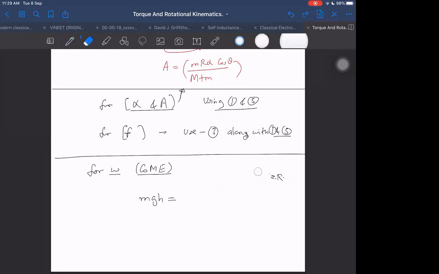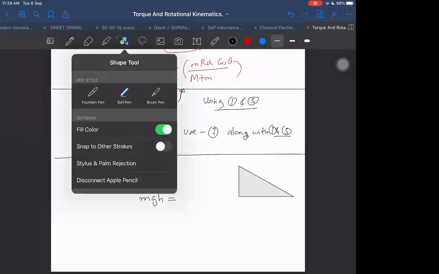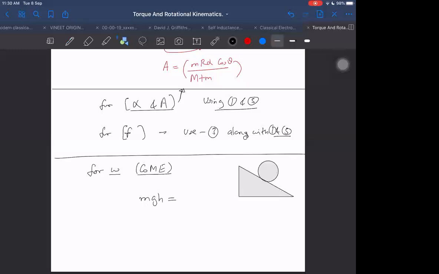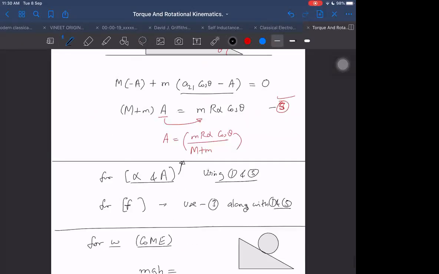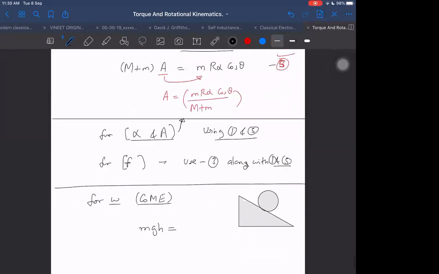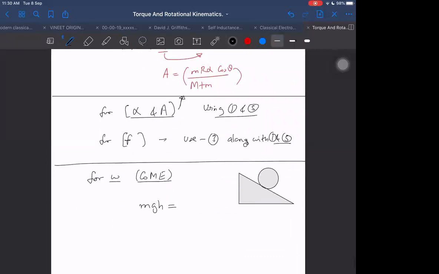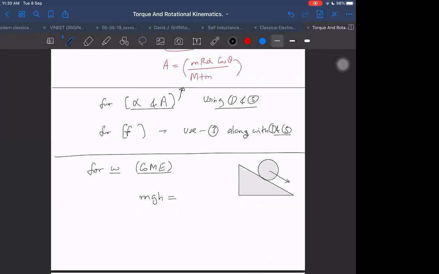I think capital V and small v will create unnecessary confusion. You will confuse after some time, and this will appear similar only. Let me write in terms of V21 and V12. Let us call the cylinder 1 and the wedge 2. This is the velocity of 1, and that velocity will also be added to it. Then only we get the velocity of 2. This is the velocity of the center.